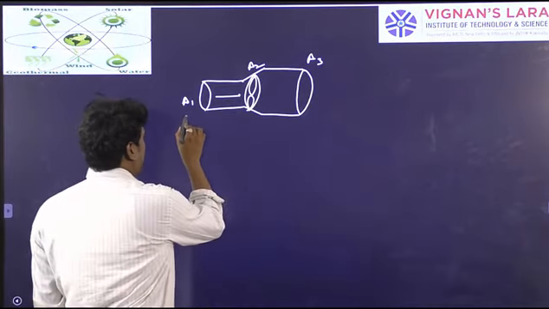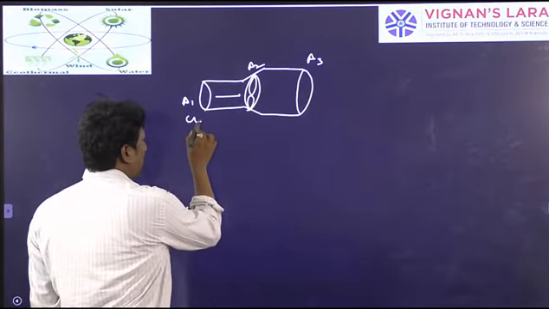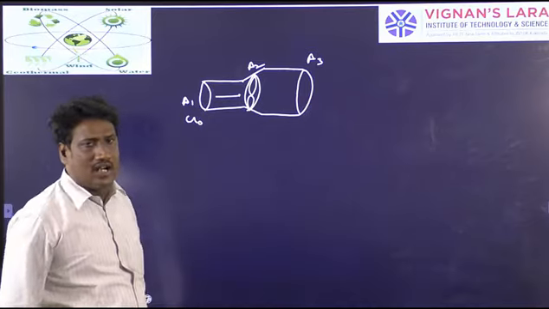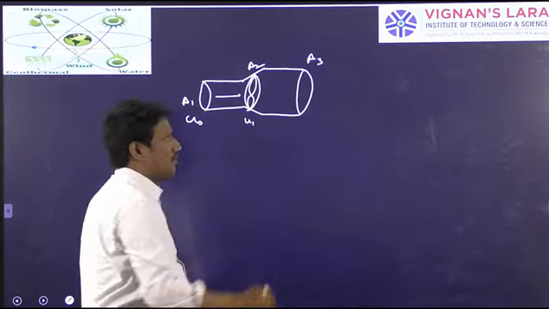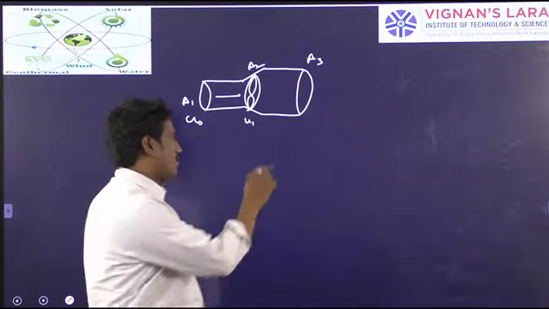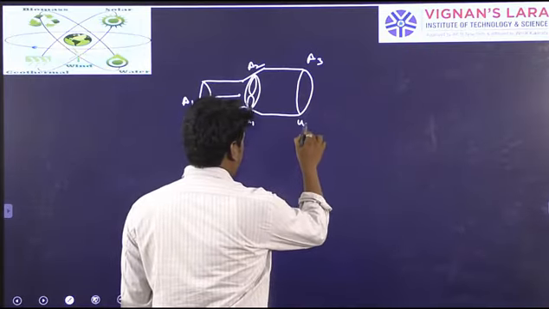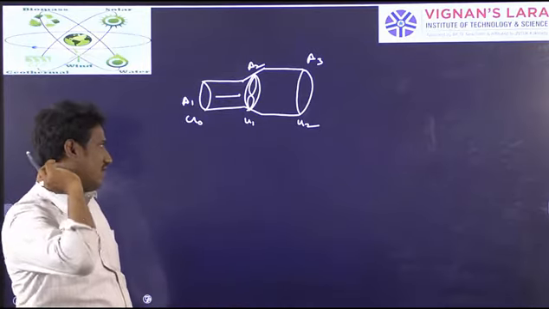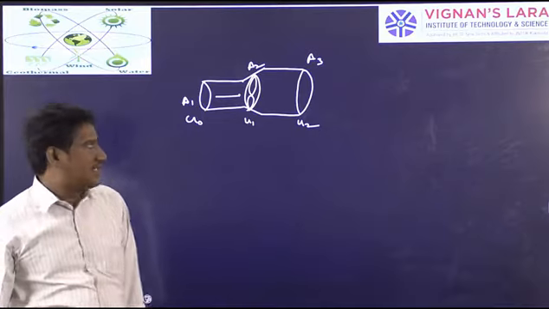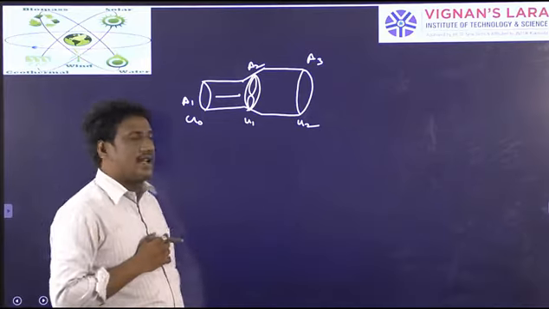Let us say at the upstream the speed of wind will be U naught. At the rotor blades the speed of the wind will be U1. At the downstream you will have the speed U2. We have the speeds, and the areas will be like that.